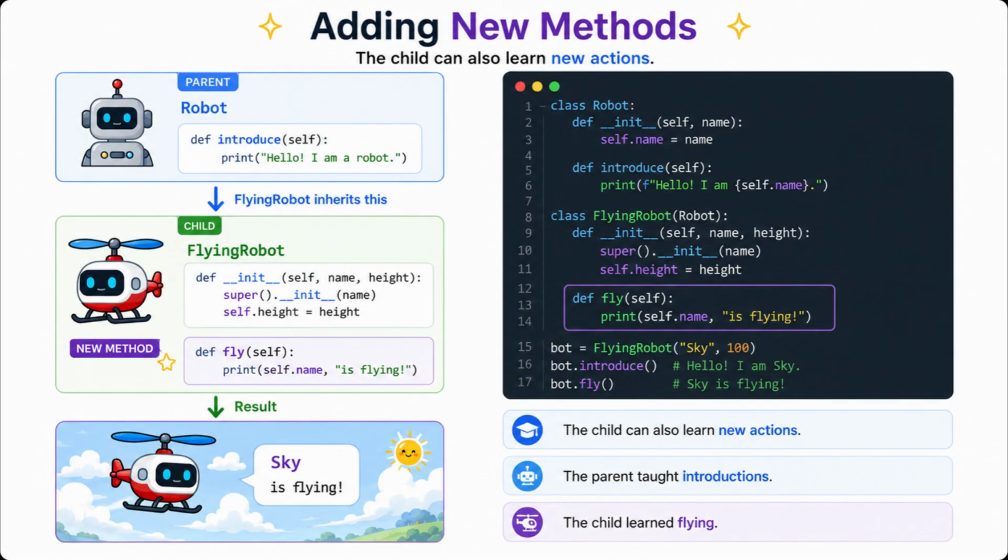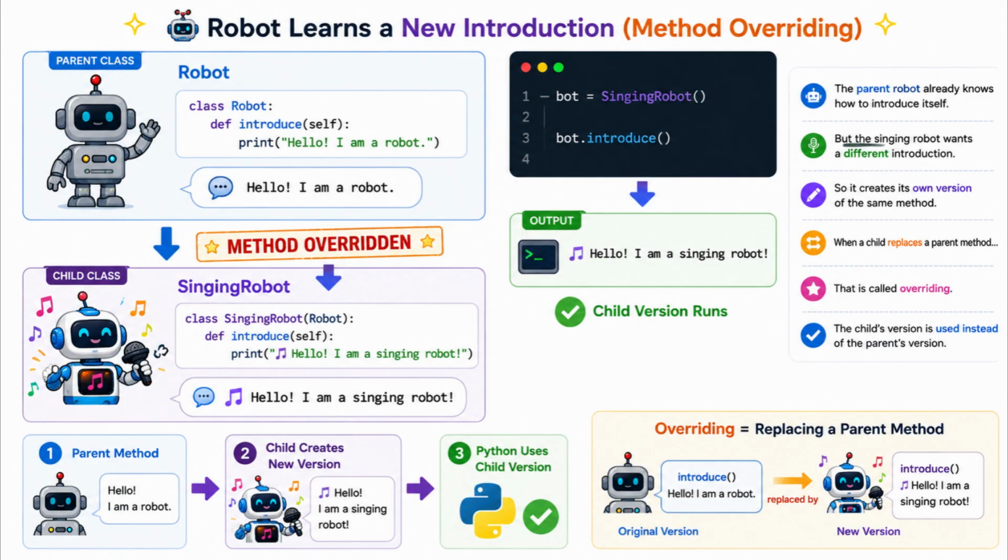The parent robot learned how to introduce itself, but Flying Robot wanted something cooler. So it learned a brand new trick. Introducing is nice, but flying is much more dramatic. Whoosh. Robot says, "Hello, I am a robot."